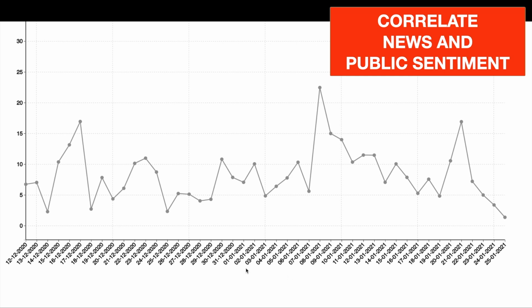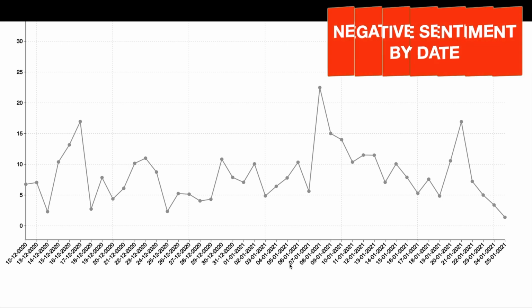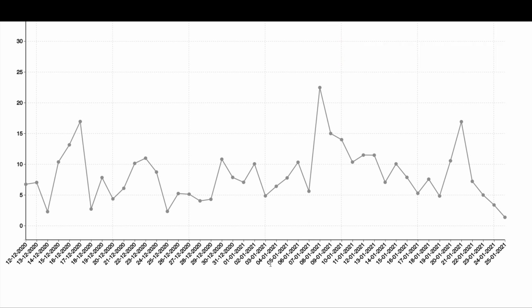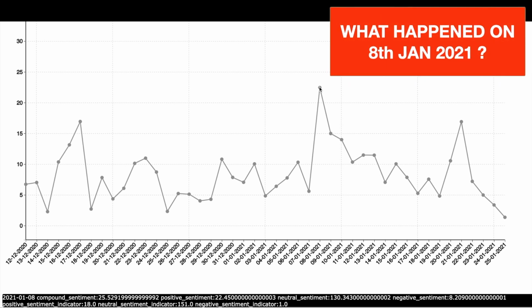So here is a line chart of number of tweets with negative sentiments by date. On the x-axis, we have dates between the 12th of December 2020 and the 25th of January 2021. And on the y-axis, you have the number of tweets with negative sentiments. And as you can see that there is a peak of negative tweets on the 8th of Jan. So what exactly happened on the 8th of Jan?